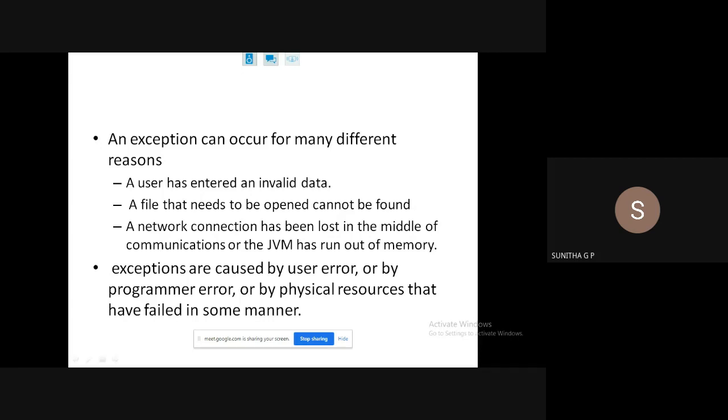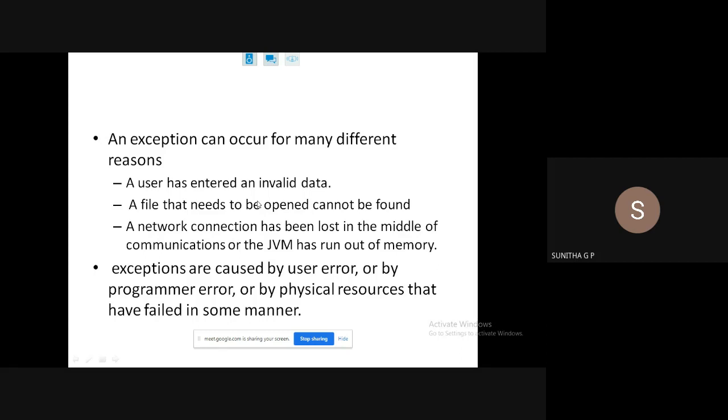But when I have to read some data from a file, that file needs to exist, then only it can open it. To do the read operation, I have to open an existing file. If that file does not exist, or I have given a wrong file name, then that file cannot be found, so a file open error will occur.